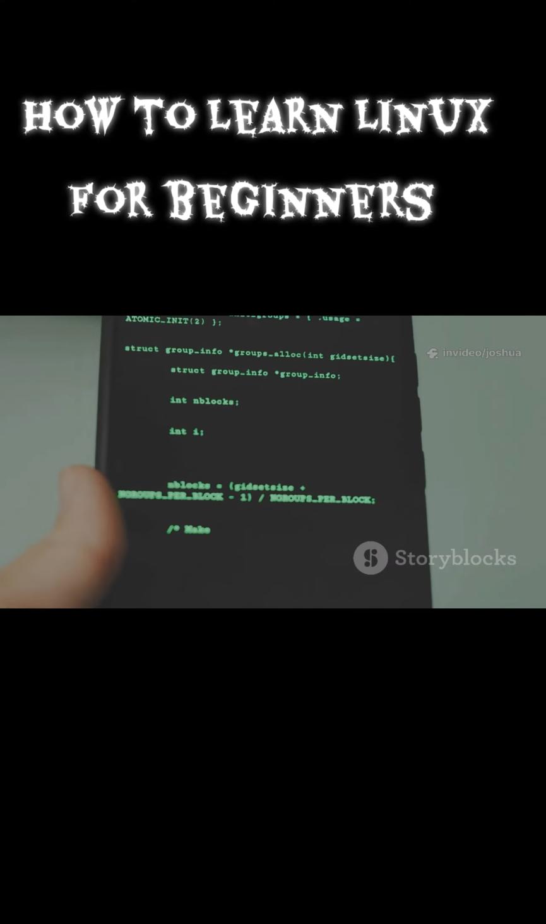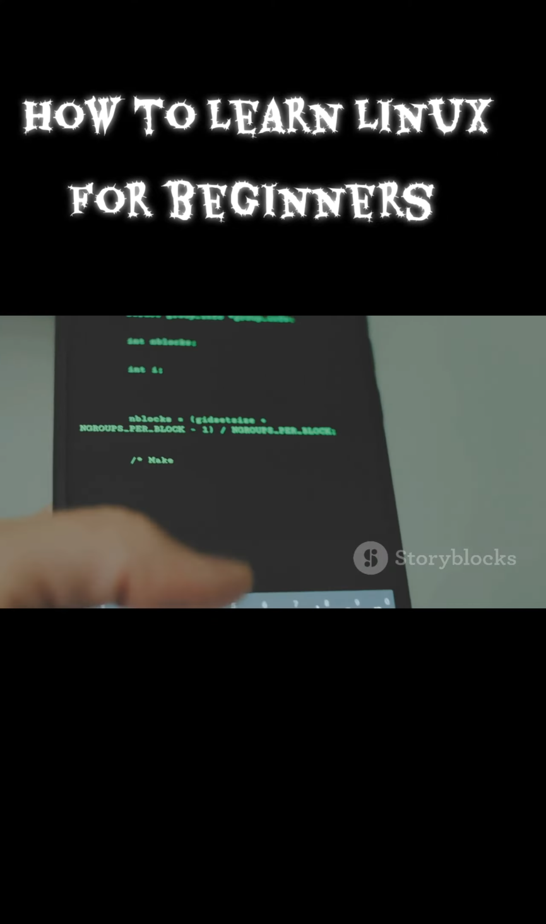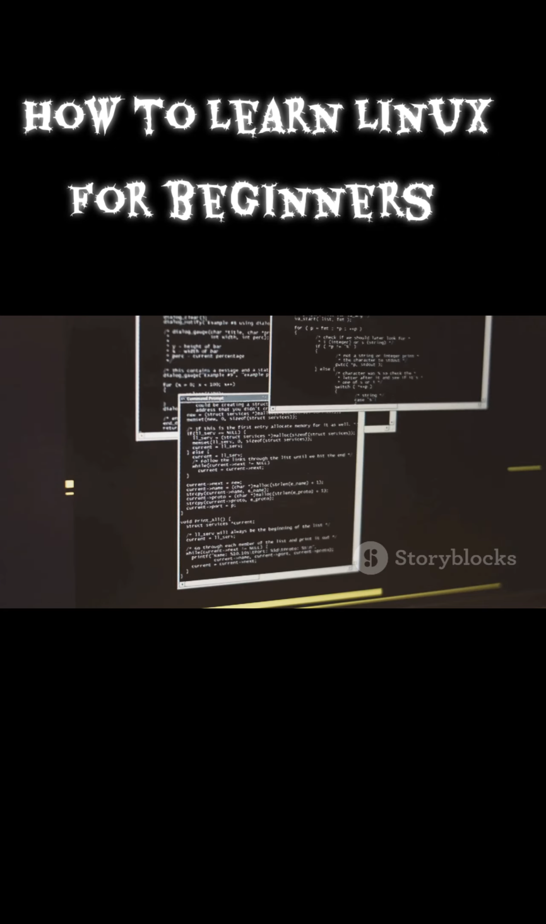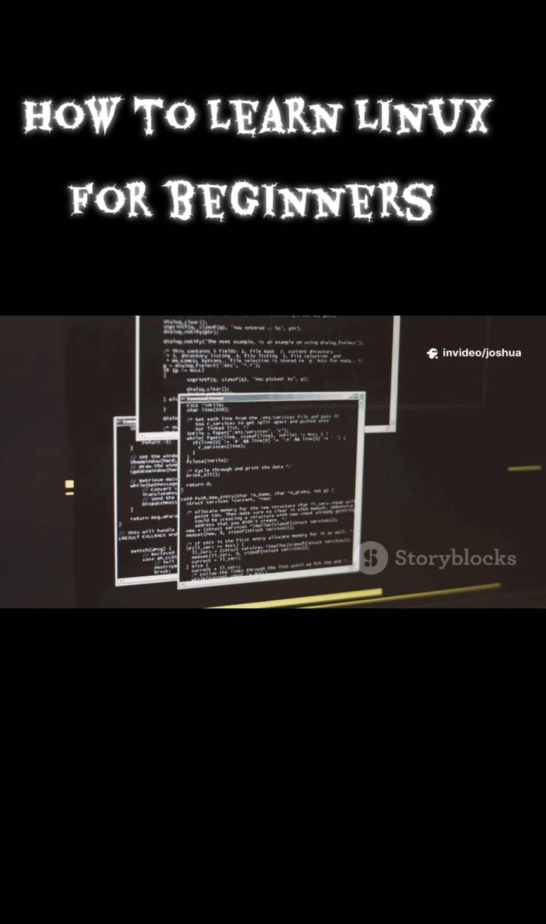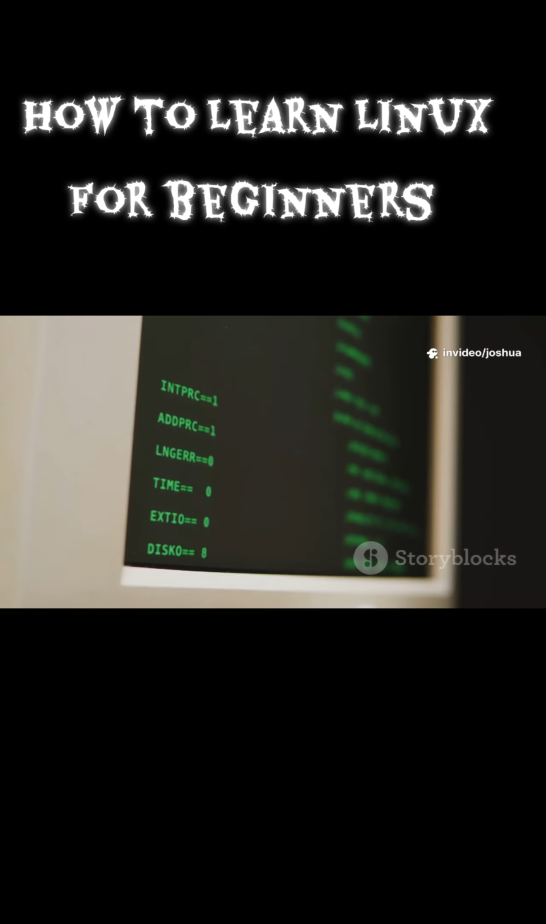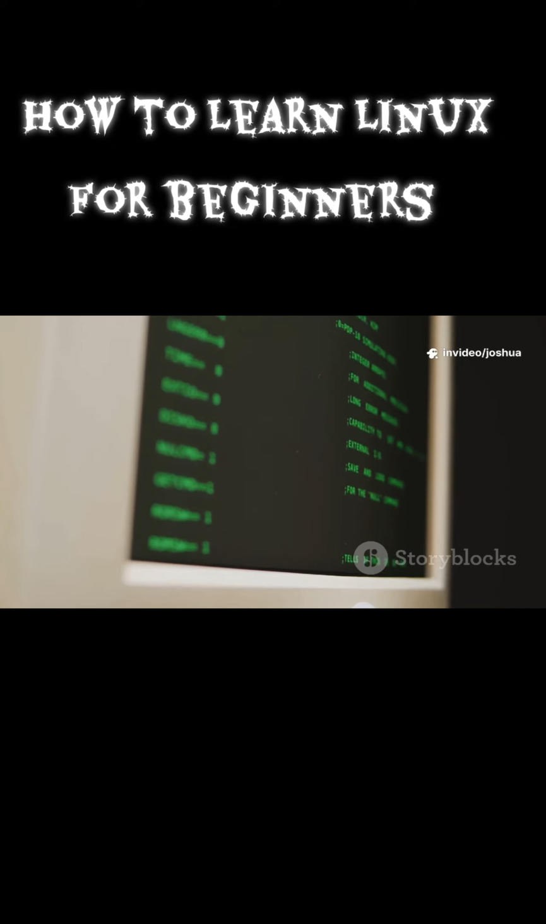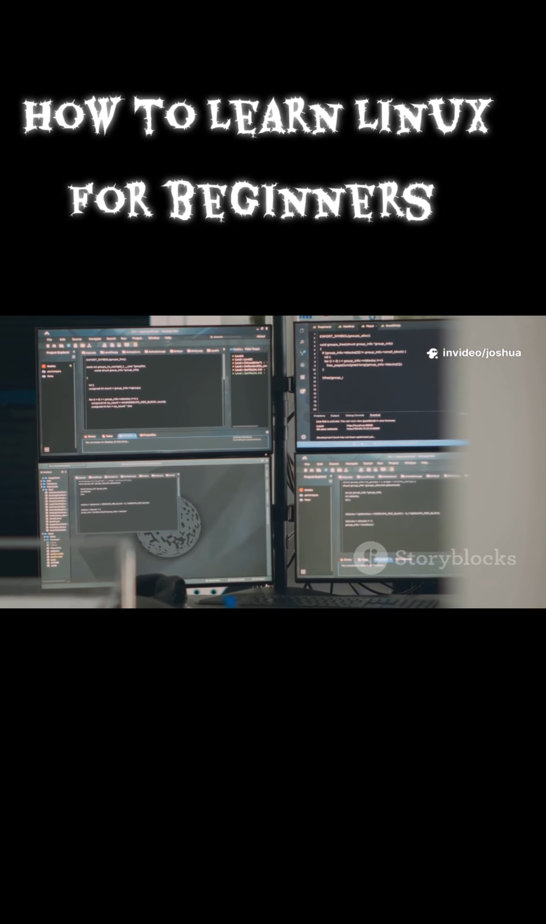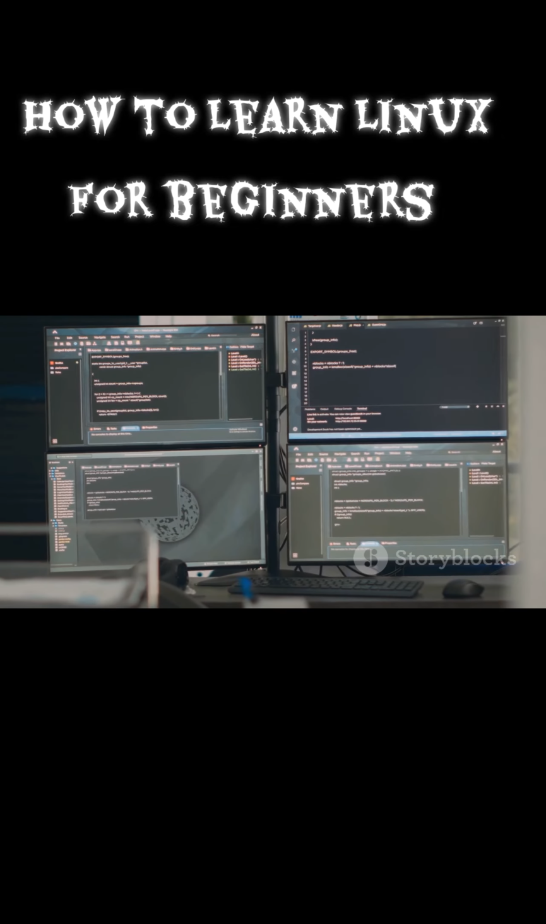The graphical desktop is comfortable, but the true power of Linux is found in the command line. This is a text-based interface where you type commands to tell the computer what to do. It is often called the terminal or the shell. Many tasks that require multiple clicks can be done with a single command.